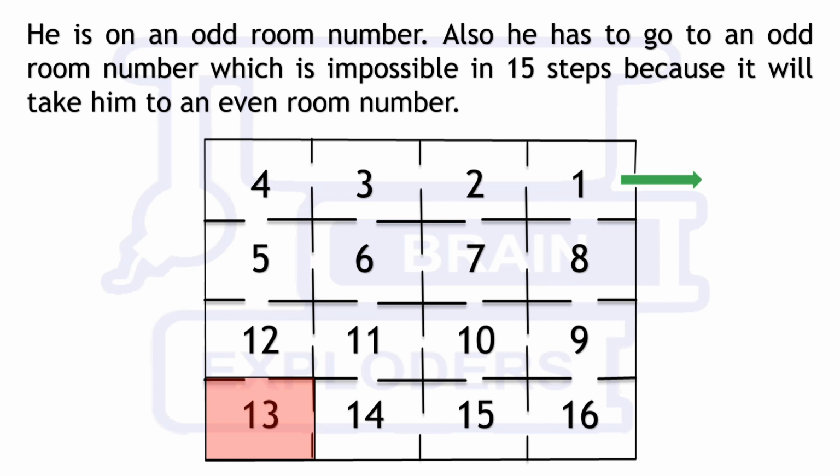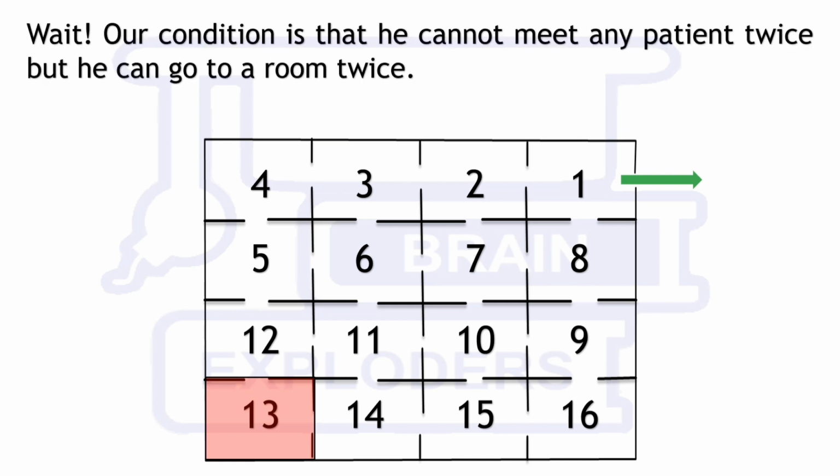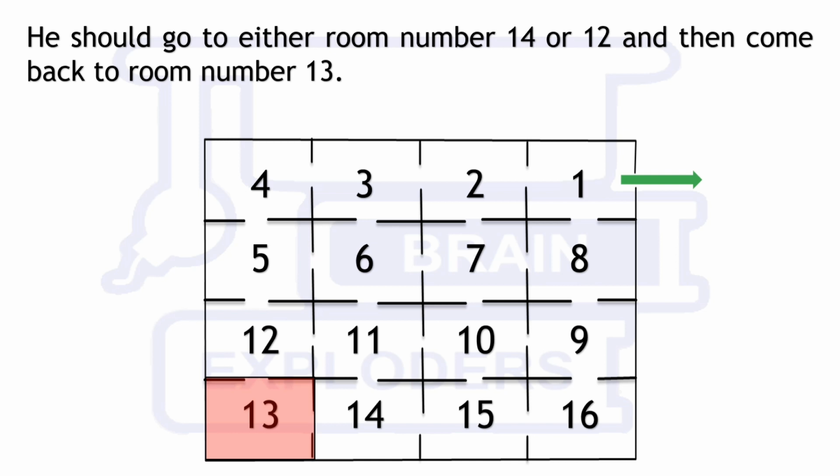So is it impossible to reach room number 1 if he cannot go to a room twice? Yes, definitely it is impossible. But wait, our condition is that he cannot meet any patient twice, but he can go to a room twice. So what he will do? He will go either to room number 12 or 14, and then he will return to room number 13, and after that he will start trying to go out.